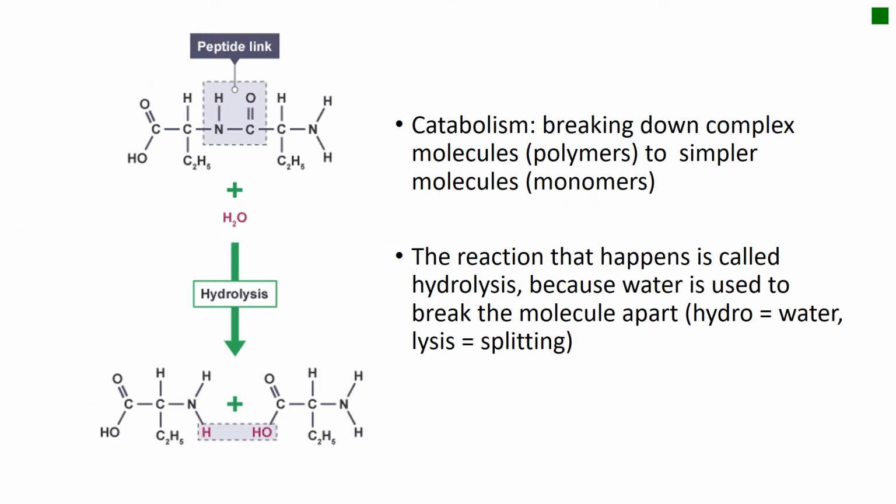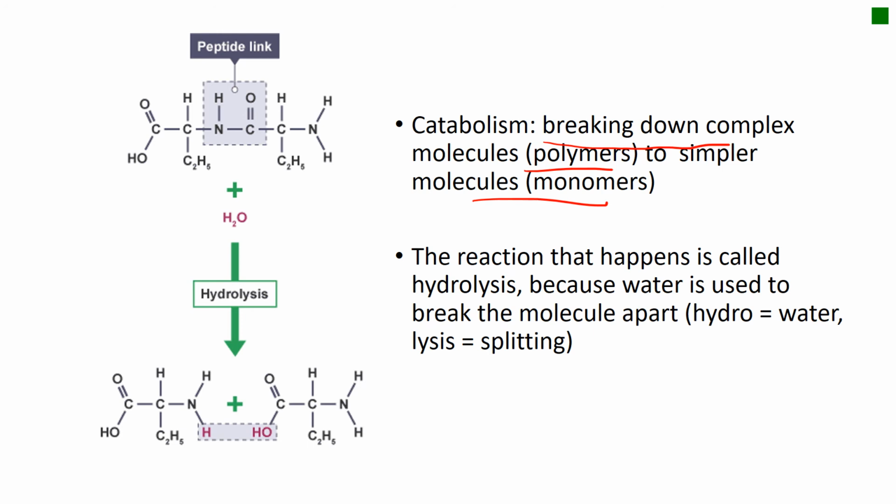The opposite of that anabolic reaction is catabolism. Catabolism by definition is breaking down complex molecules, polymers, to simpler molecules or monomers. So you can see that catabolism is basically the opposite of anabolism.